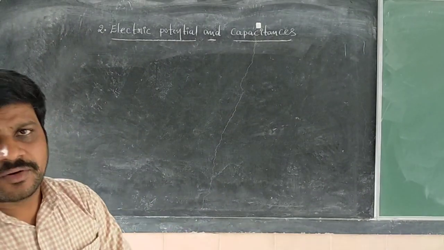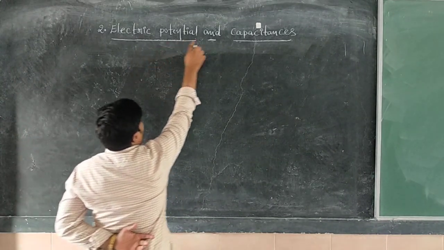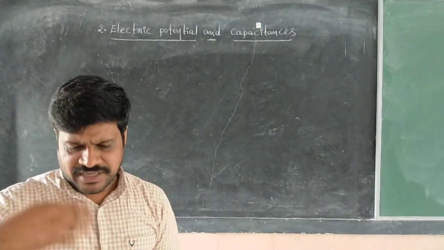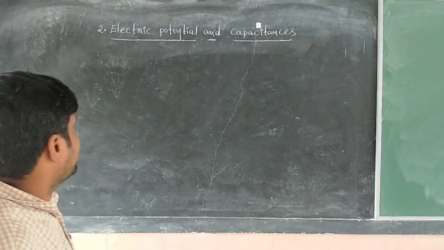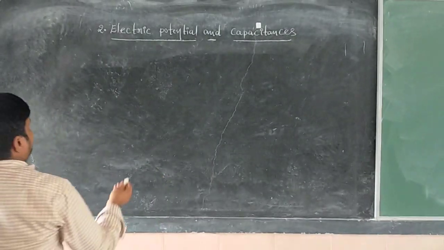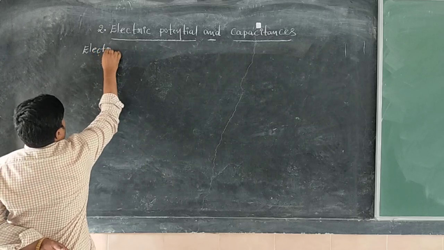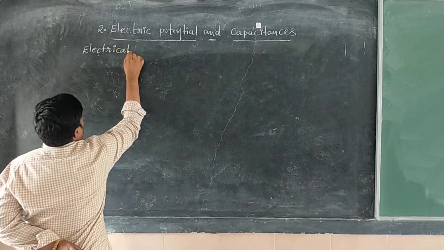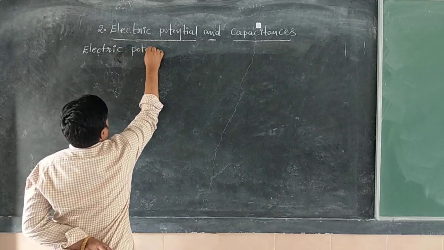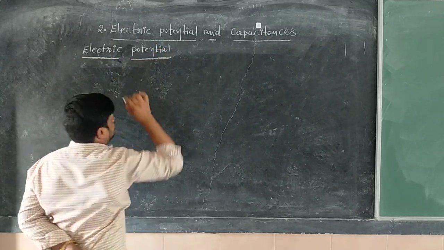In this chapter, we are going to study electric potential and capacitance. In the beginning of the classes, let me discuss electric potential; capacitance we will discuss later. How to begin the chapter? We must begin with a definition. The name of the definition is electric potential, also known as electrostatic potential.